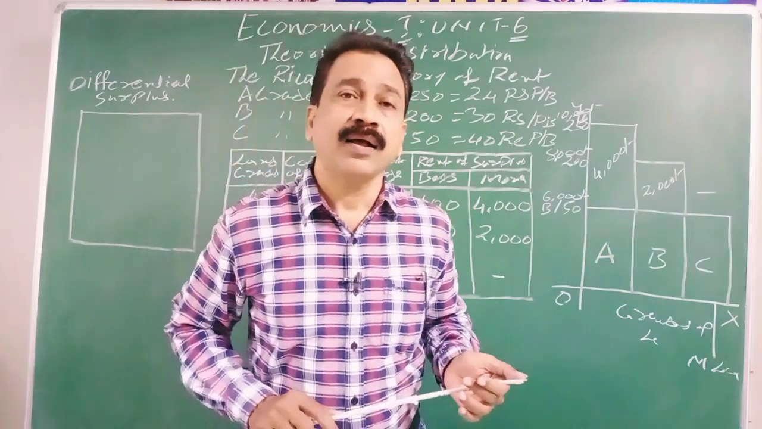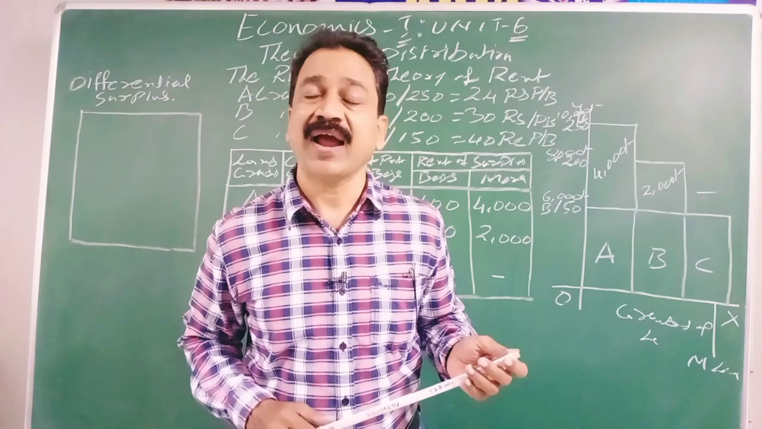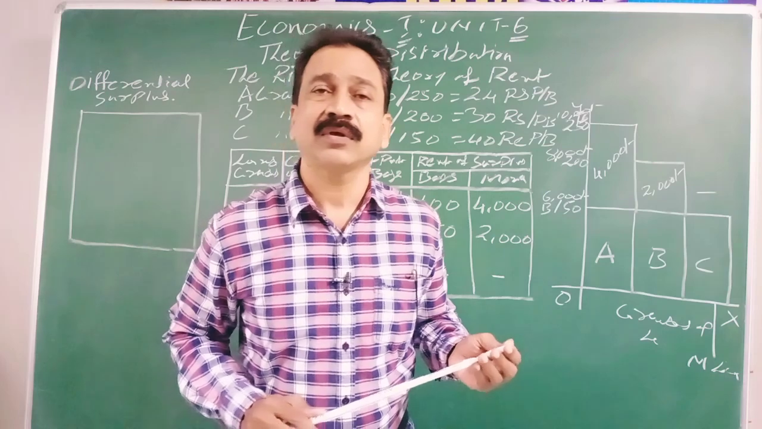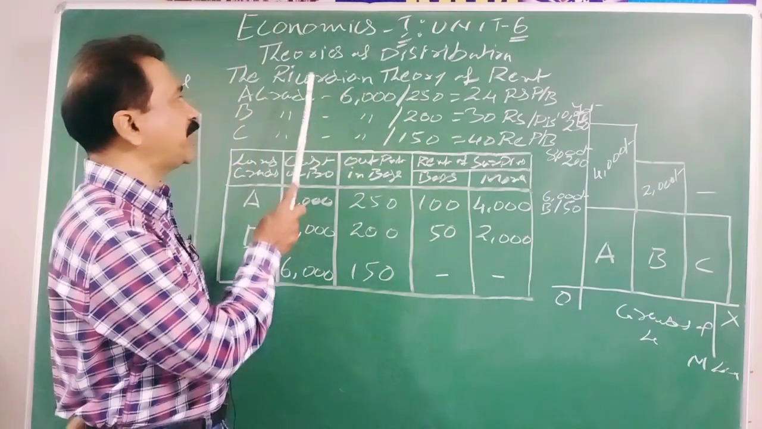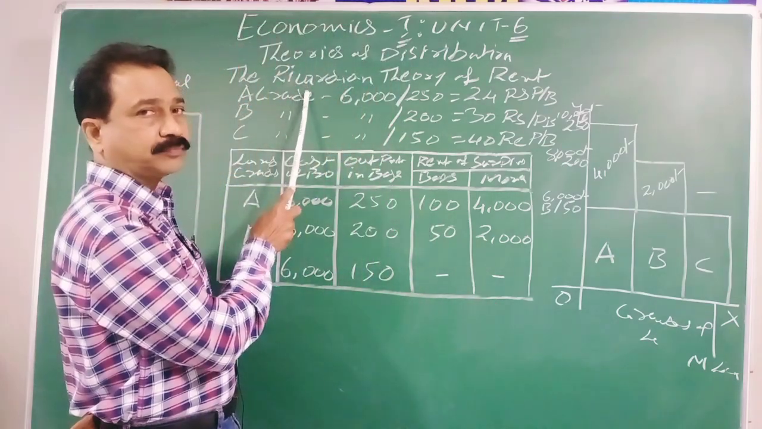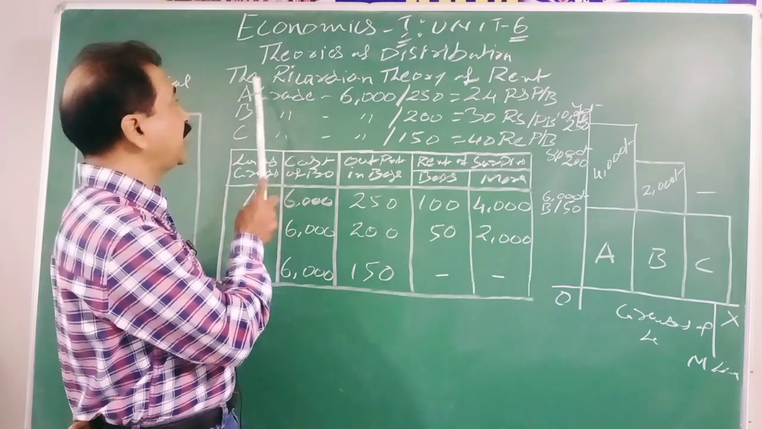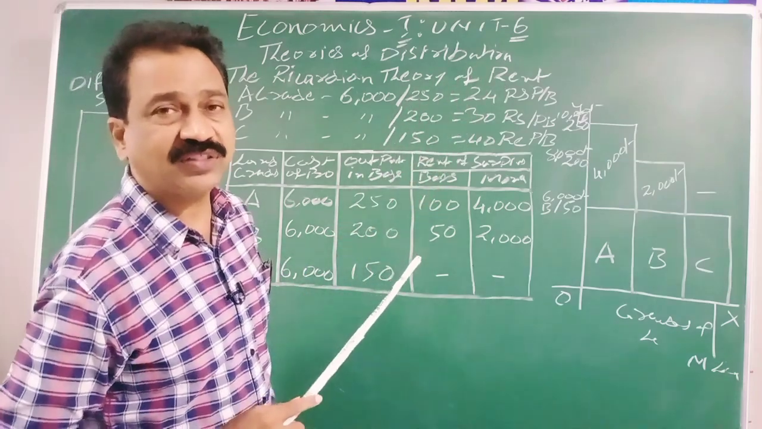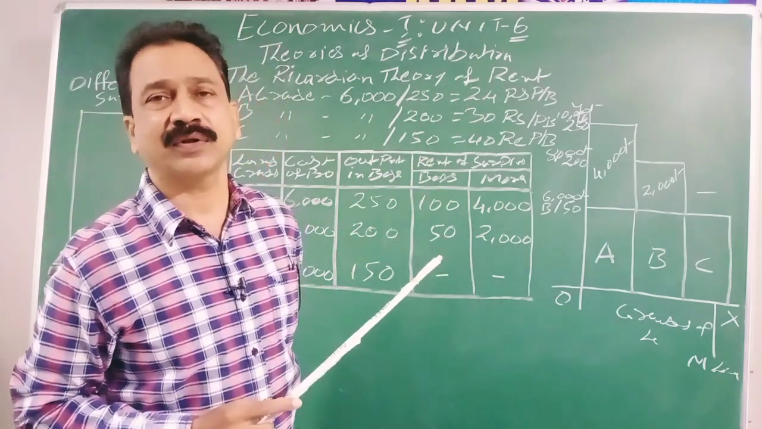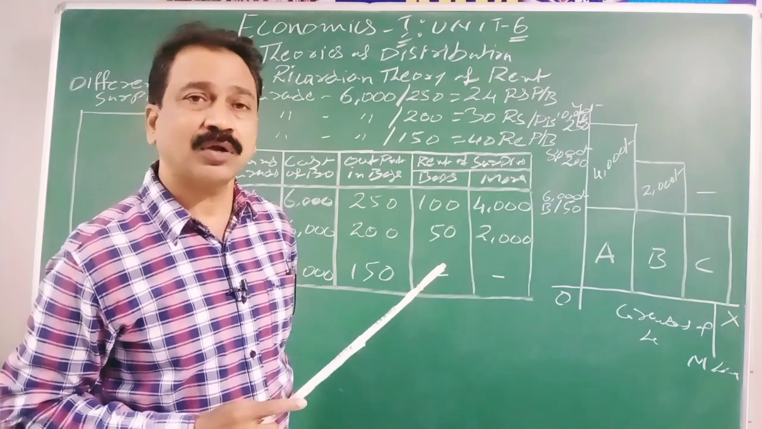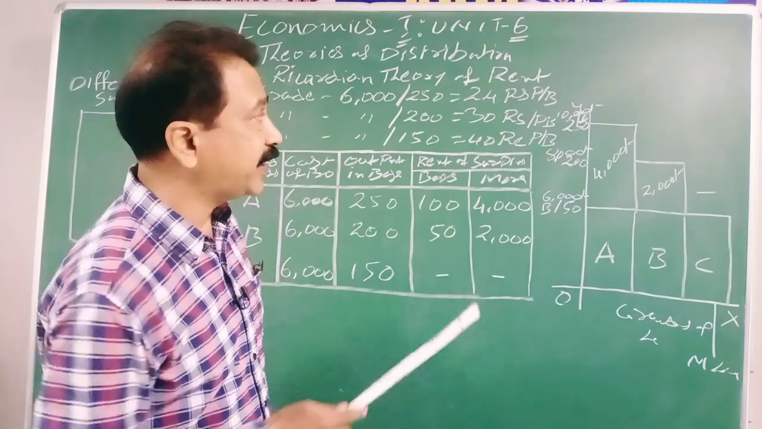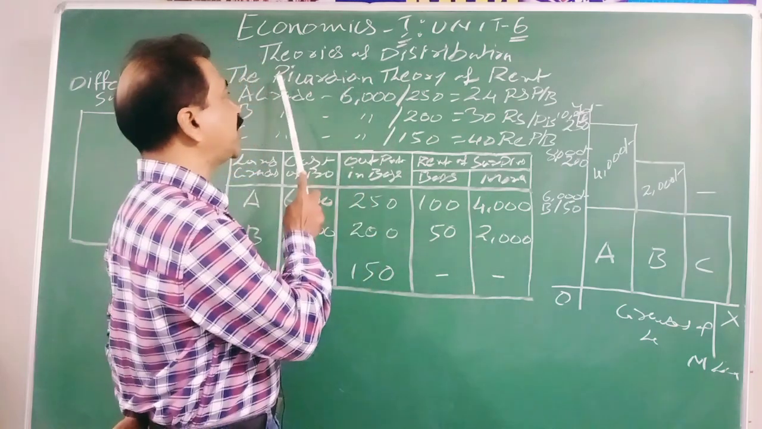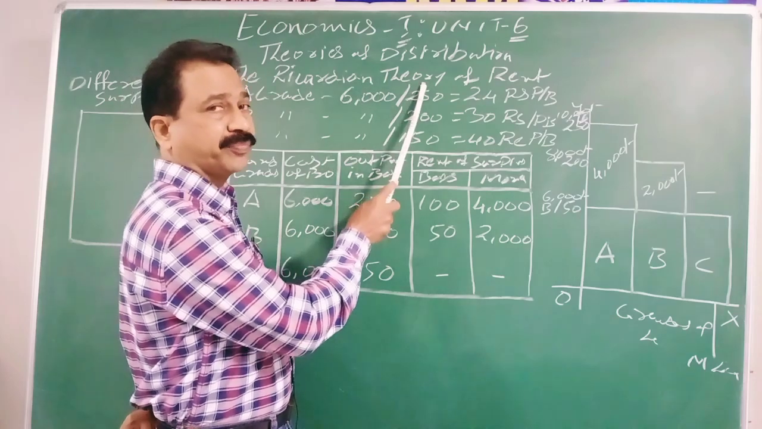Okay. When it comes to land and its rent, there are plenty of theories. Out of them, the important theory is given by David Ricardo. It is called the Ricardian Theory of Rent. David Ricardo gave his own law on why rent is given to the land. That's why it is called the Ricardian Theory of Rent.